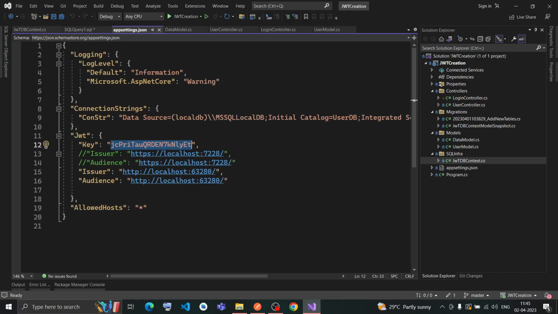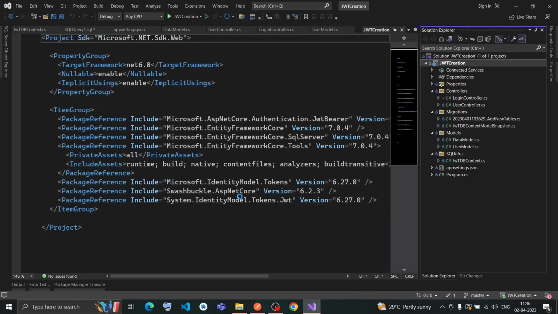And then we have two entries, one is issuer, one is audience. Issuer is nothing but this localhost that is creating the JWT token, and audience is nothing but this localhost that will receive the JWT token data. This issuer and audience localhost I'm getting from here.